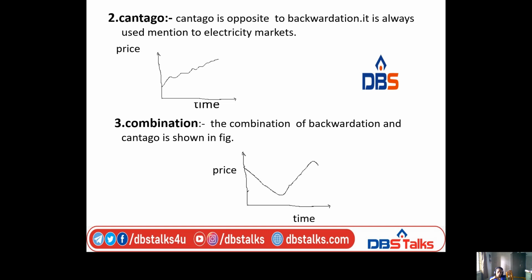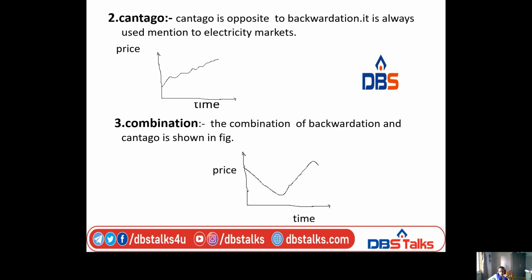It is always used to mention the electricity market price. When you draw a graph between price and time, the graph will be like this. It will be rising, but in backwardation, it will be falling.